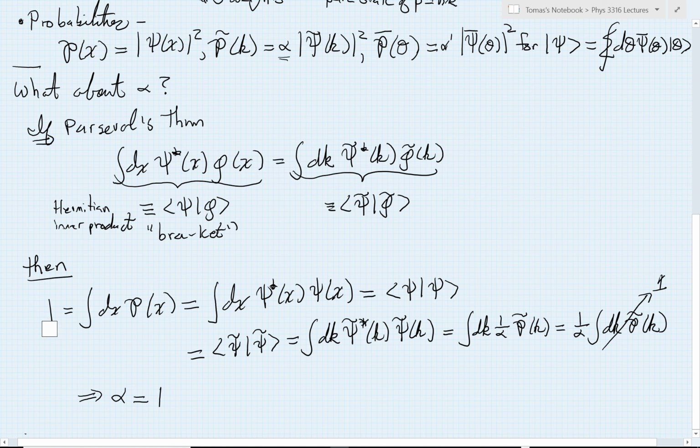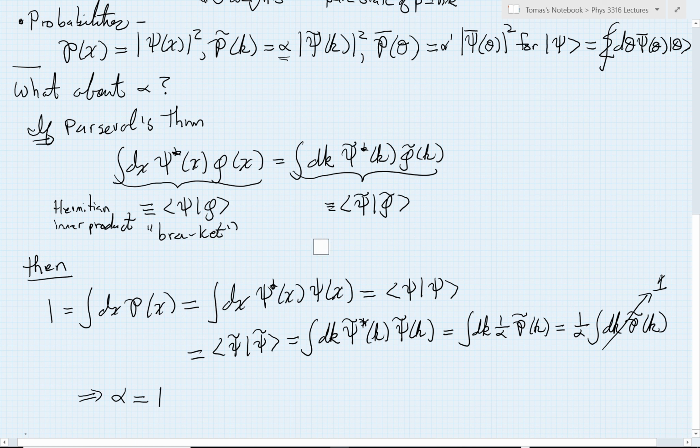Now, if this theorem holds, then we have the following very nice chain of logic. We know that 1 must equal the integral of the probability of finding the particle somewhere. But that probability for finding the particle somewhere we know is just the magnitude of psi squared. Now, as we're learning, although this may be a nice compact notation and way to think about the magnitude of psi squared, for any type of formal manipulation, you're almost always better off writing that as psi star psi. So the integral of the probability is really the integral of psi star times psi, and then we can see this is perfectly in our form for Parseval's theorem, where we just happen to choose the function phi to equal the function psi. So this is just the bracket of psi with itself.